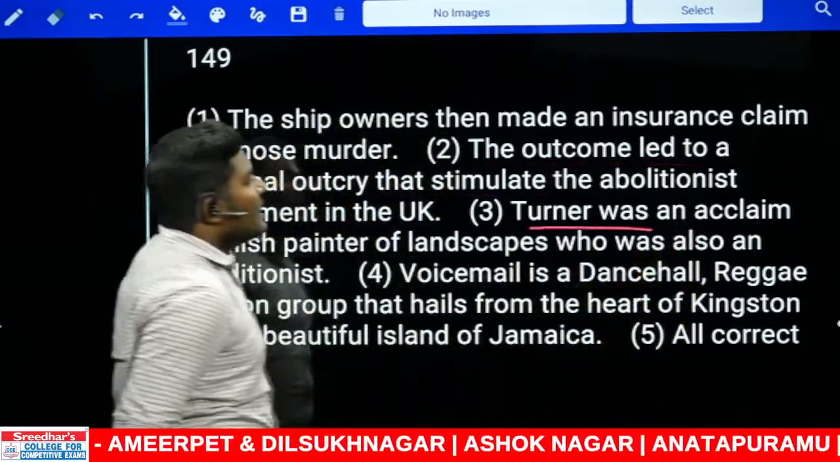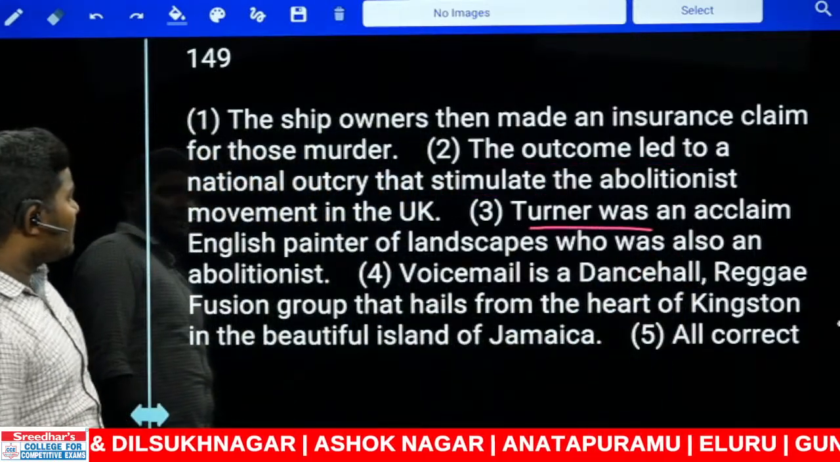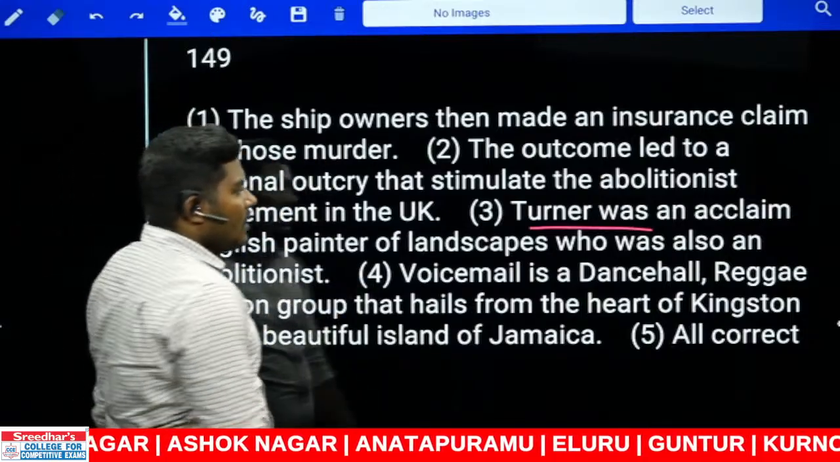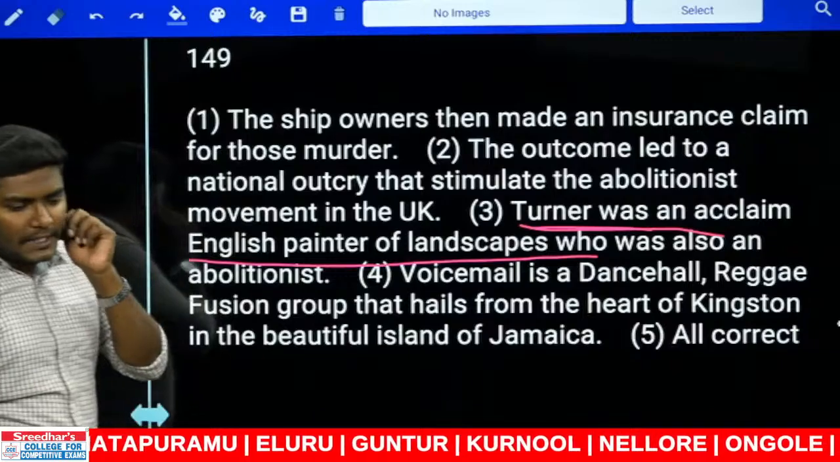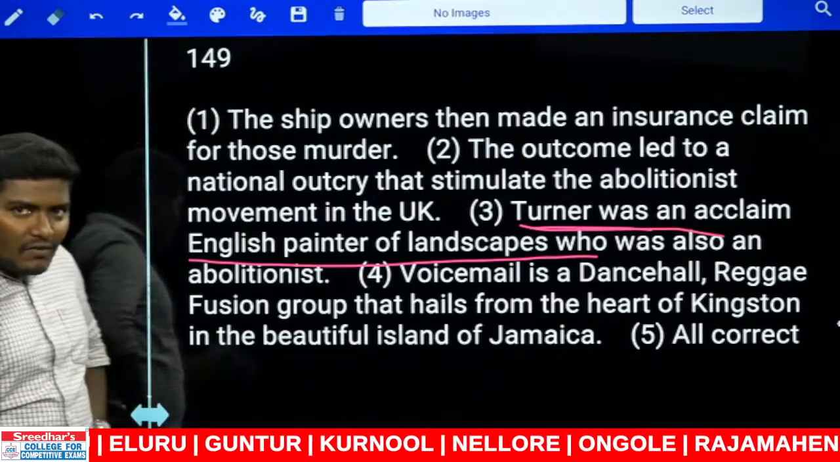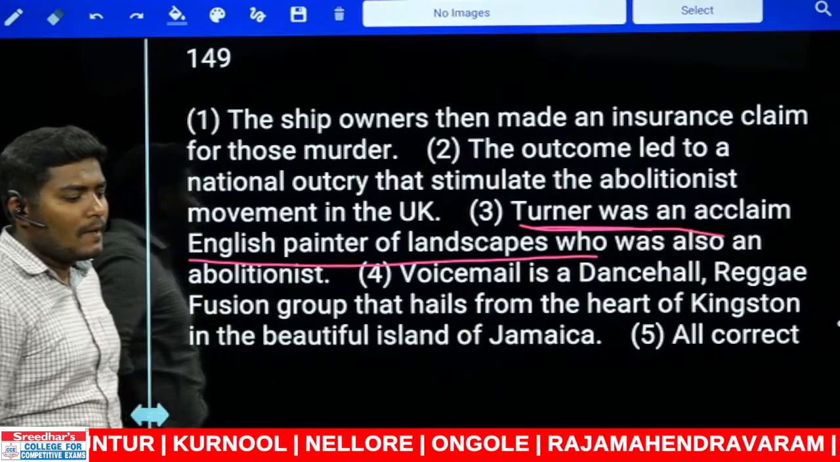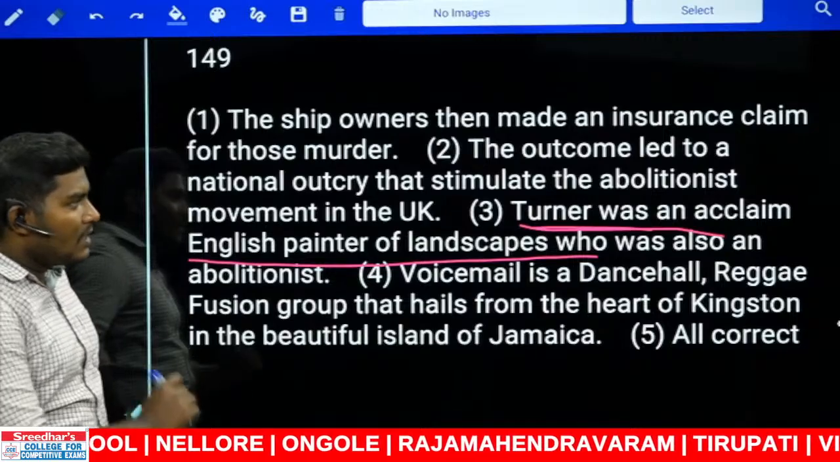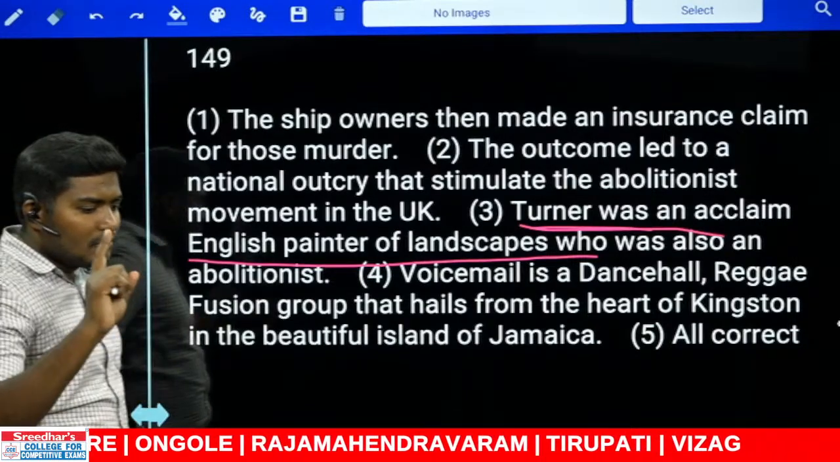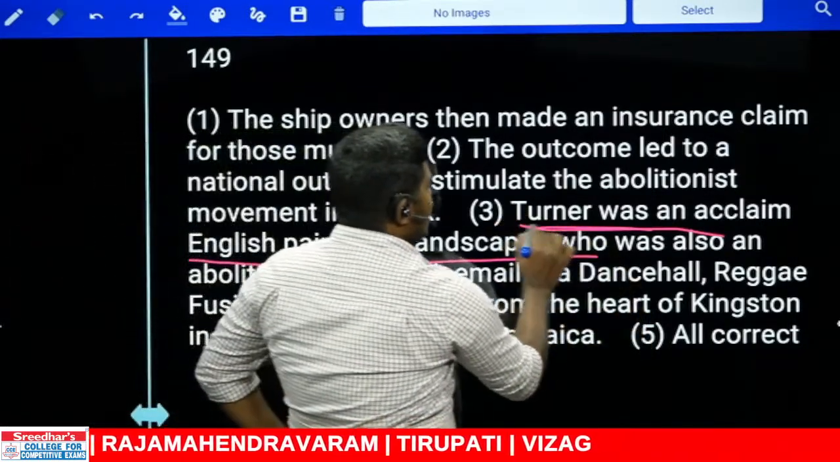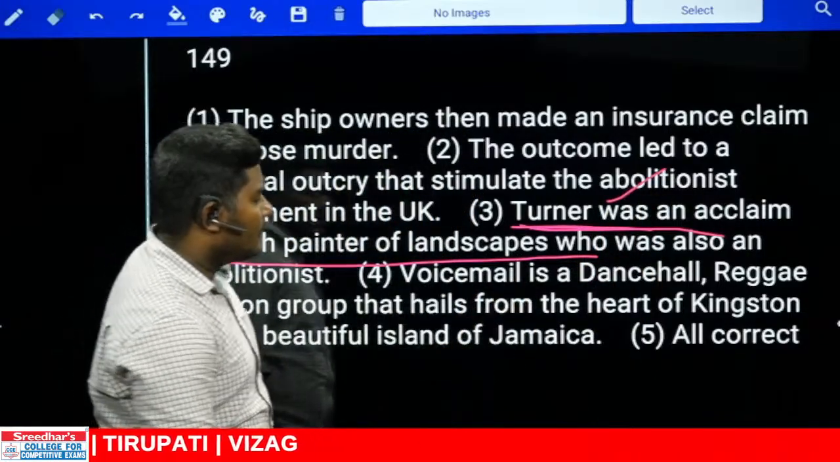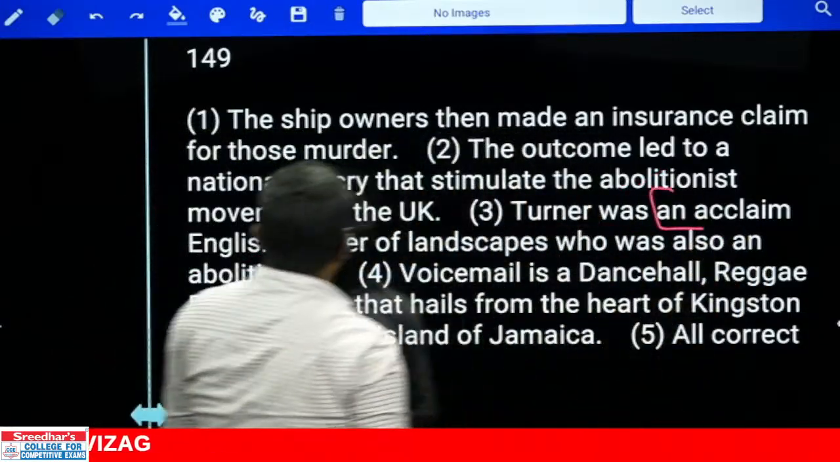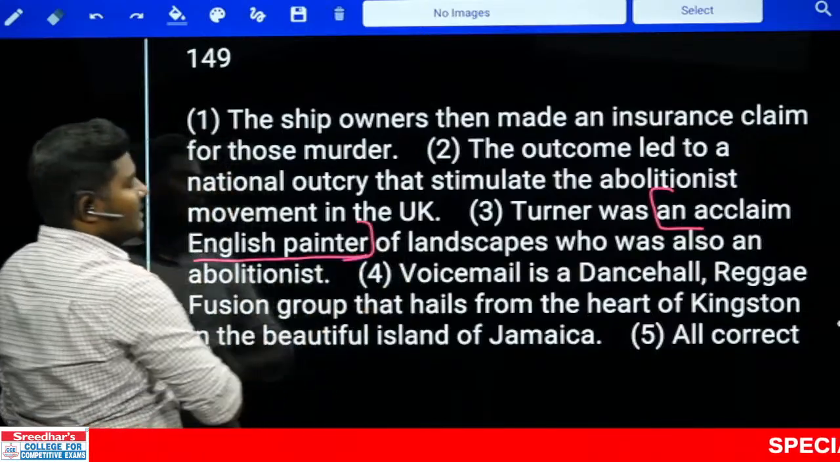Let's go for the third one. Turner was an acclaimed English painter. Wrong. Absolutely wrong. Can you tell me what's the mistake? I gave you this answer just before. Very good, Archana. Look at this. Turner is the name of a person, was is a past singular. This guy is an acclaimed English painter.